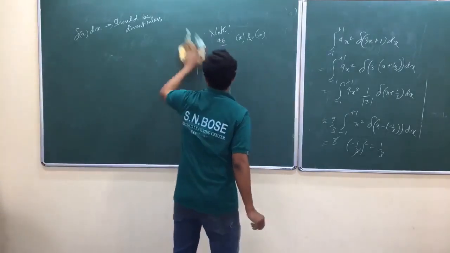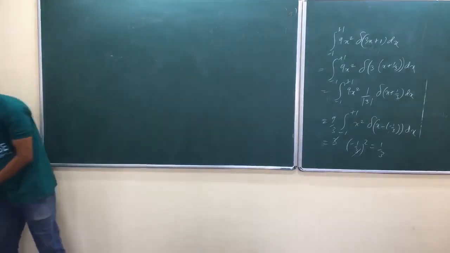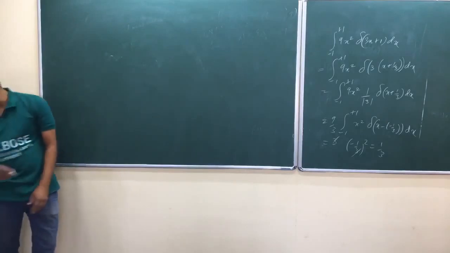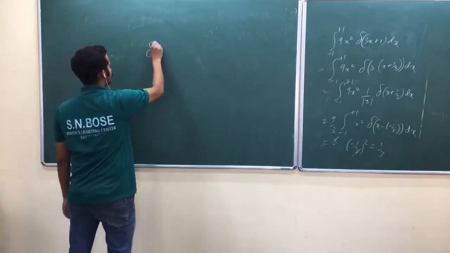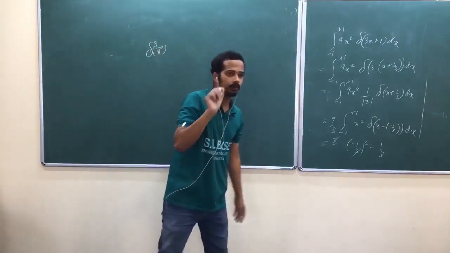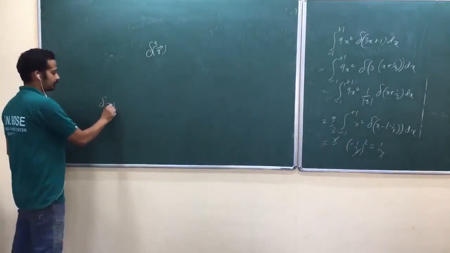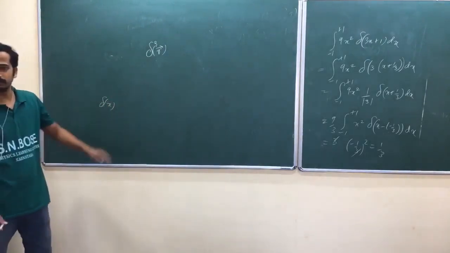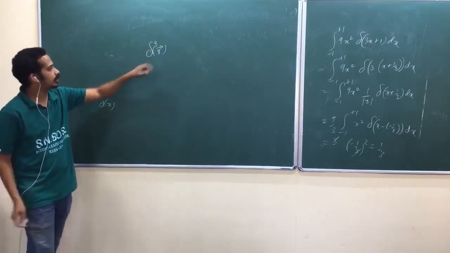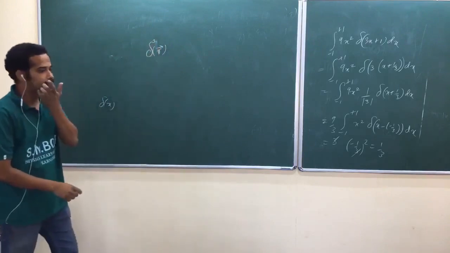Dirac delta in one dimension, but we were talking about 3 dimensions. In the case of vector fields, we were talking about 3 dimensions. So how to define Dirac delta in 3 dimensions? Delta cube of r vector. A 3-dimensional point should be represented by a position vector. We have written delta of x, where x is one point on the x axis. Now we have to talk about a point in space. That's why we write delta cube of r vector.